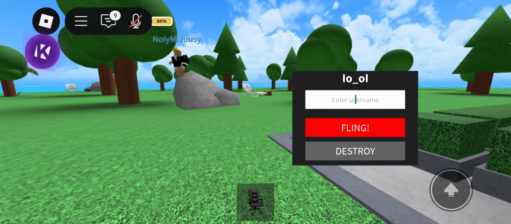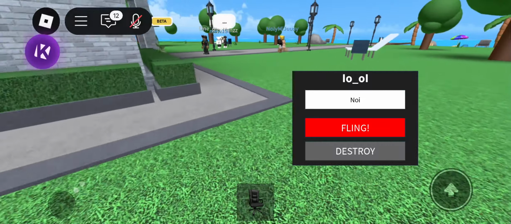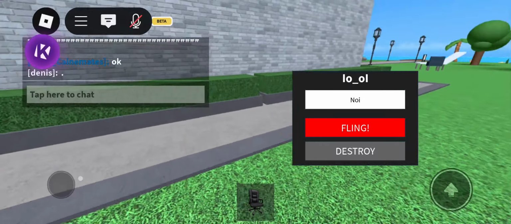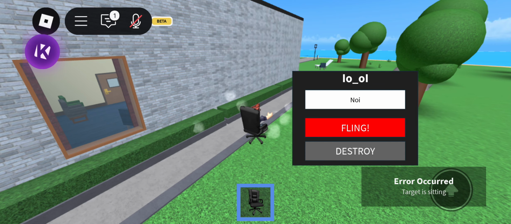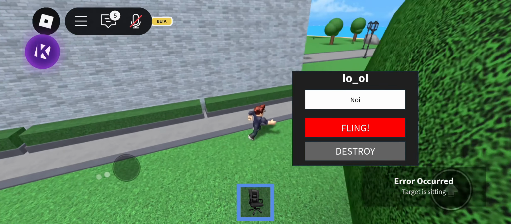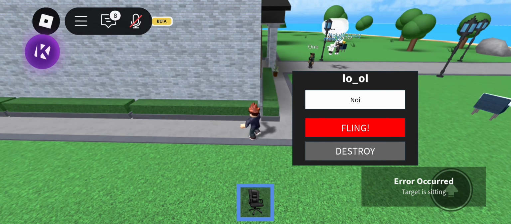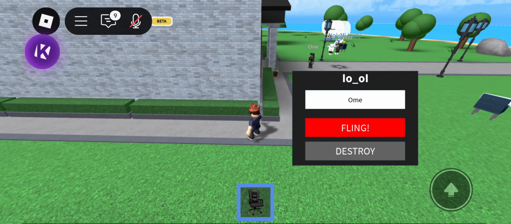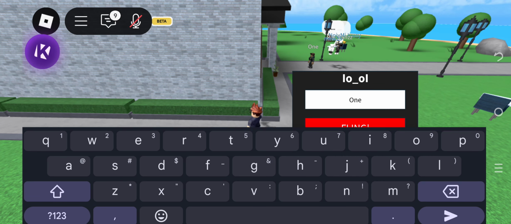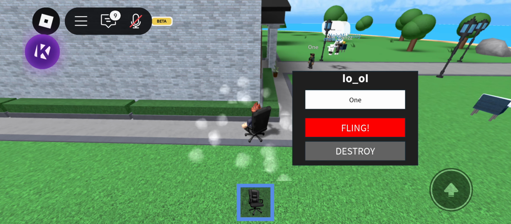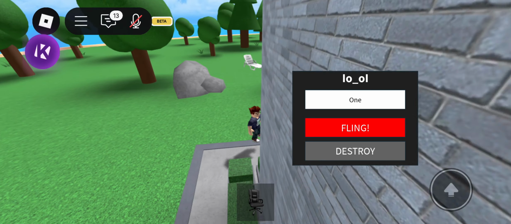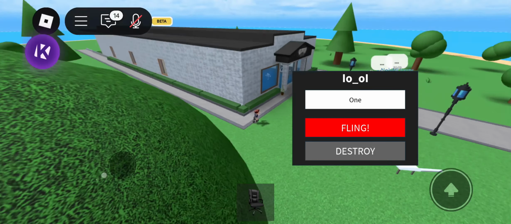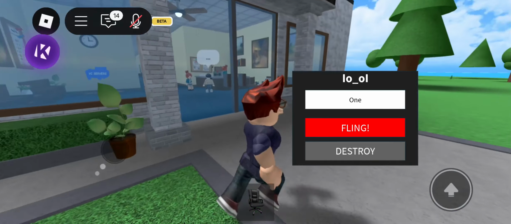Okay, so as you can see, there's a guy who... oh, target settings. As you can see, there's another target settings though. So, one. Let's go to one. The player clicks that chair and fling. So you're not dead. You alright? You're not dead, bro. You're fine.